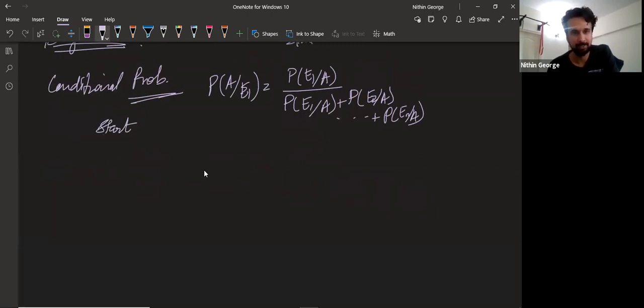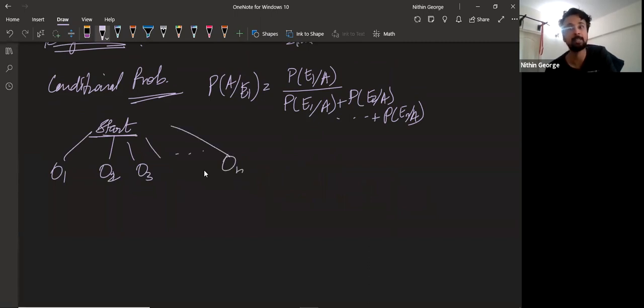So the idea is this: you start from somewhere. You have different outcomes coming on, O2, O3, O4, all the way up till On. So these are the E1, E2, E3s. These are the possible events. And then you reach one target.